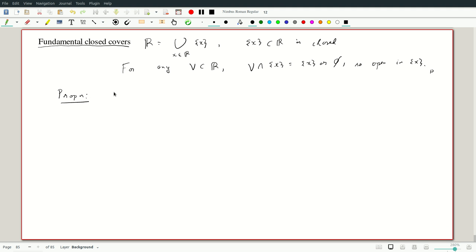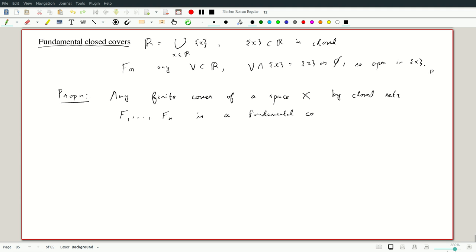Okay, so you can guess from what I just said that any finite cover of a space X by closed sets, and for finite ones, let's enumerate them, F1 through Fn, is a fundamental cover. Okay, so this gets us somewhere, and this is already very useful. We'll want to sharpen this a lot. But first, let's prove this.